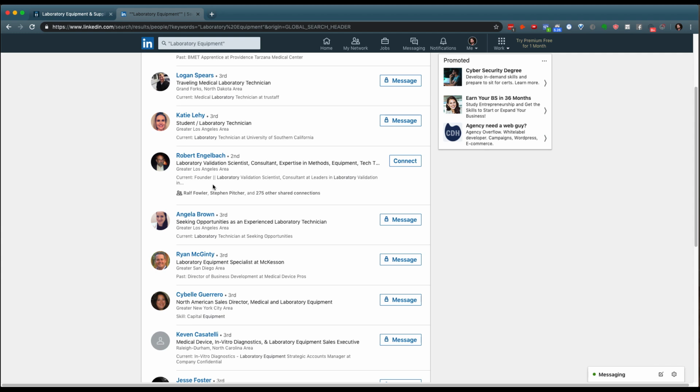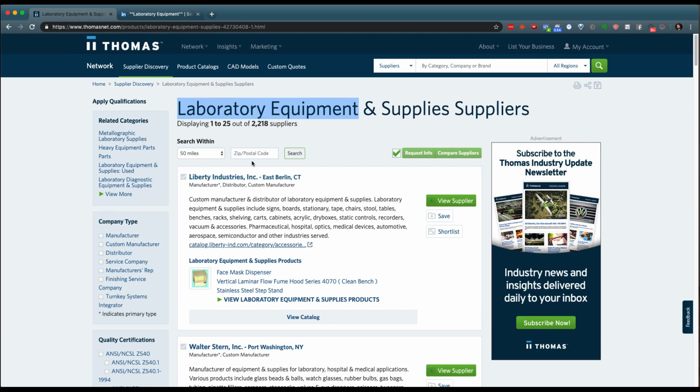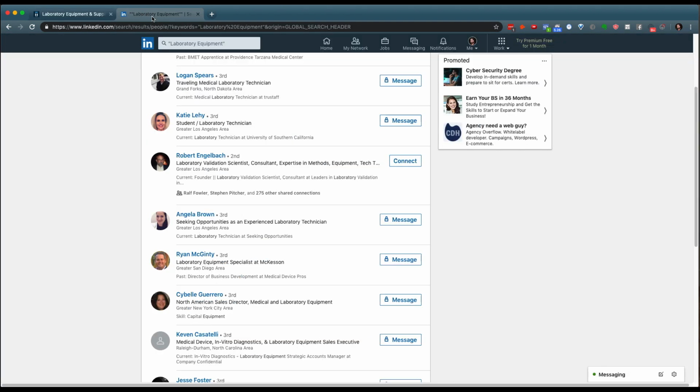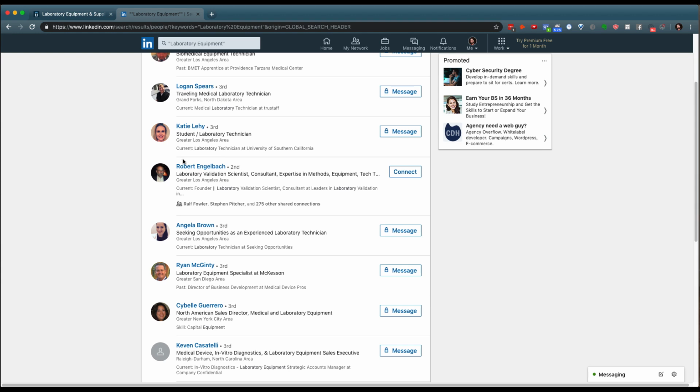If you're specifically selling laboratory equipment to suppliers or to individuals who get that type of equipment for their business, or purchasing officers, this is where you would come find it. And you would use the terms that you initially discovered here in order to discover people that you can look at for your target market.